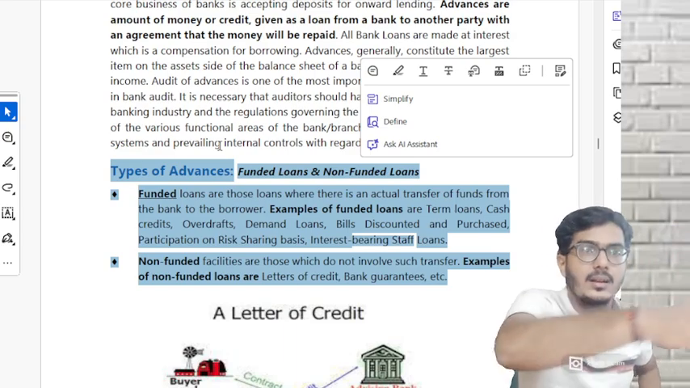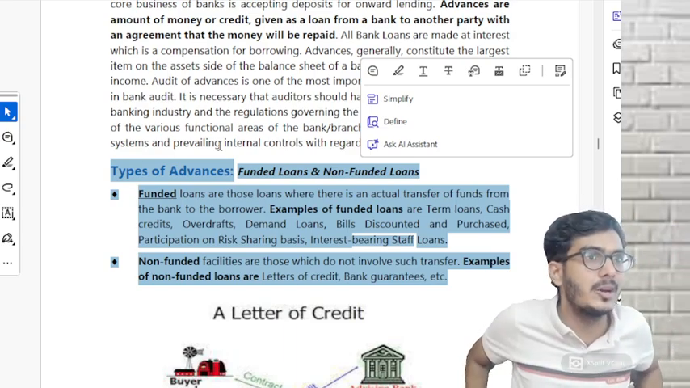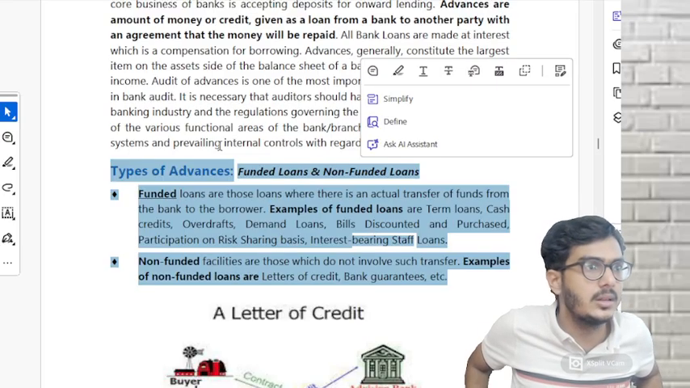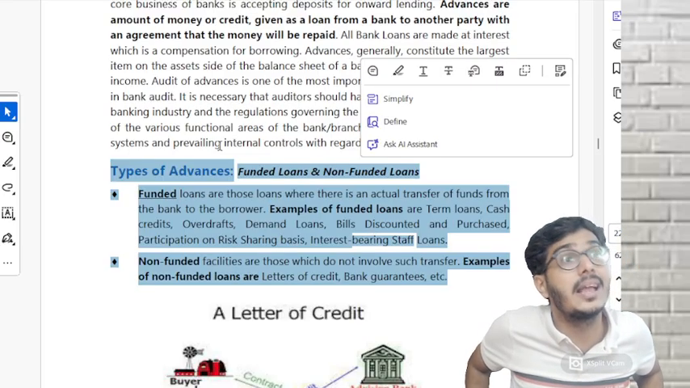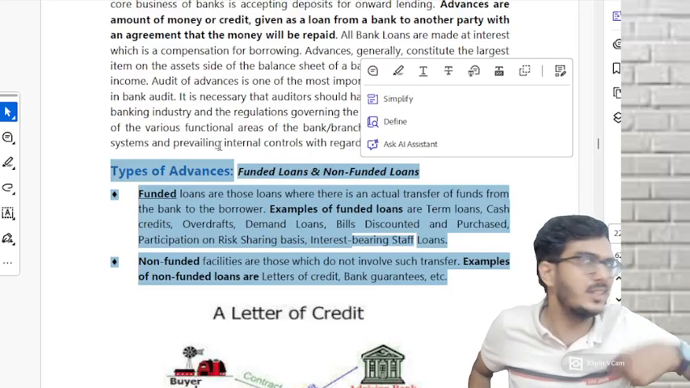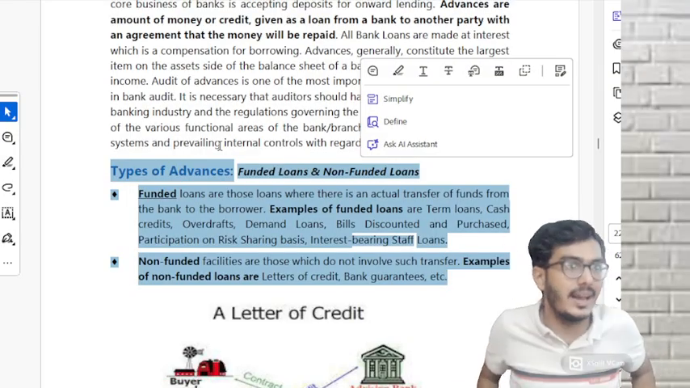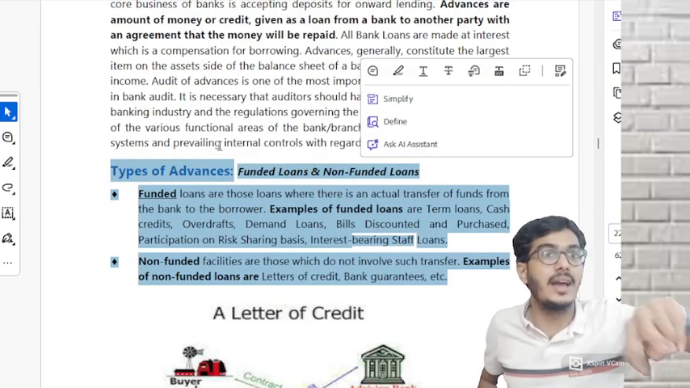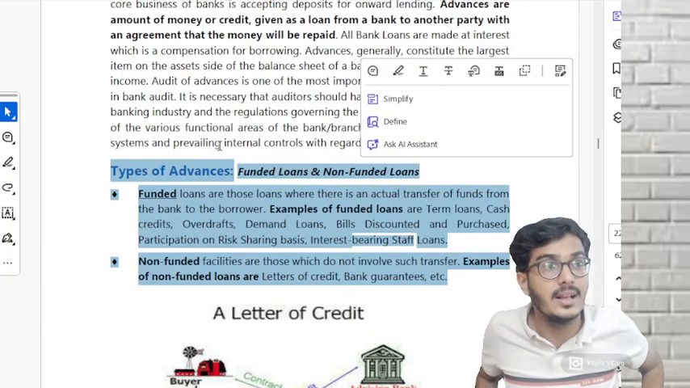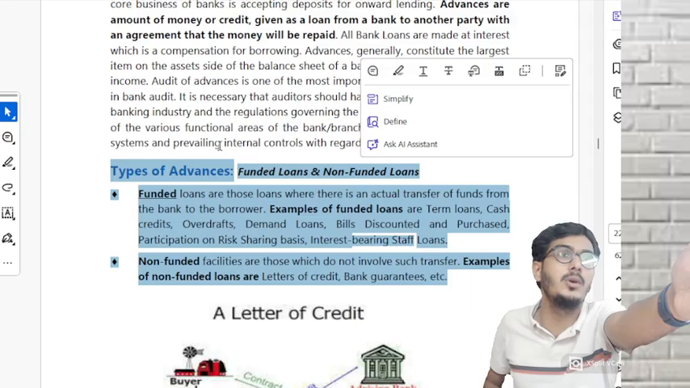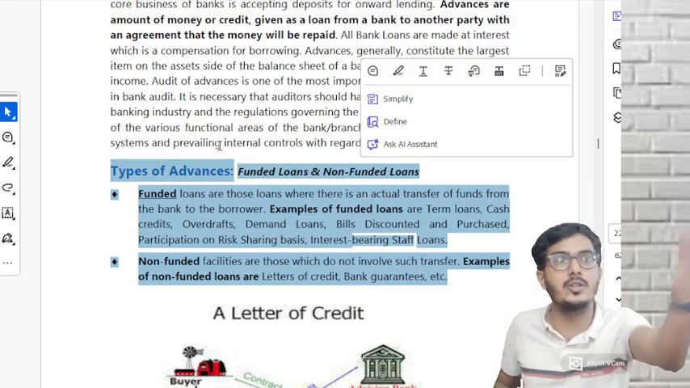Say you go to a bank and say, bank, I need a loan. The bank asks for collateral. You say there is no collateral. Then how will I give? The bank says get me a guarantor. Sorry, I'm telling it the wrong way around. Banks will give a guarantee on behalf of you, that tomorrow if you don't pay, the bank will pay on behalf of you. That is called a bank guarantee.